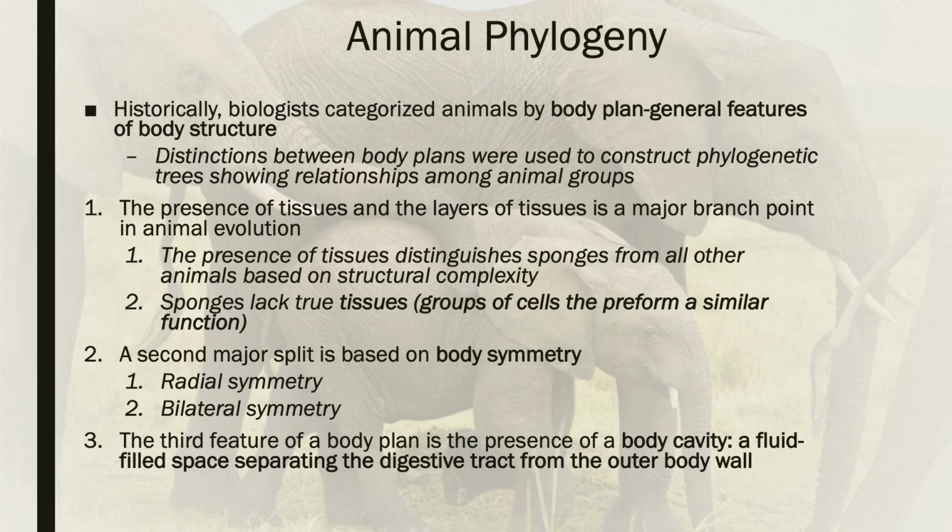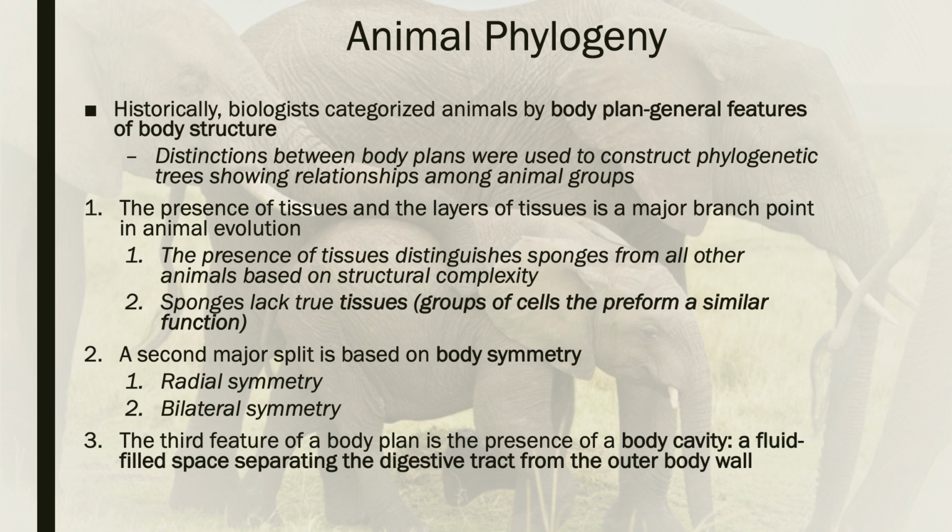And the third feature of a body plan is going to be the presence or absence of a body cavity. And when I say body cavity, you may be thinking of maybe your esophagus or your digestive tract. But we will learn that the true definition of a body cavity is a fluid-filled space that separates the digestive tract from the outer body wall.